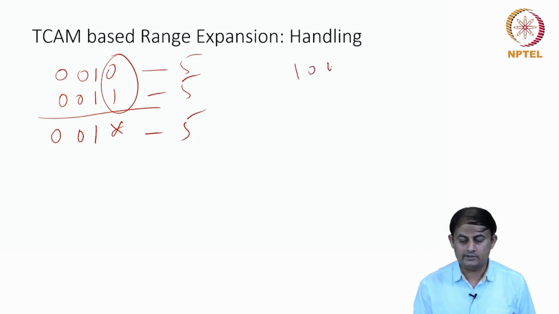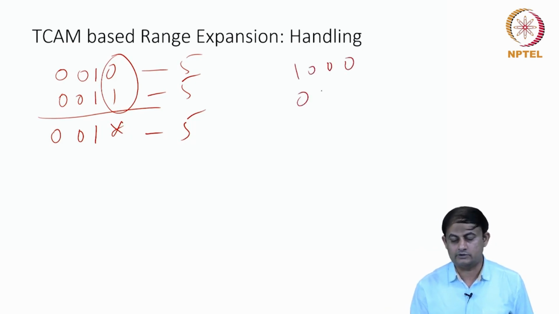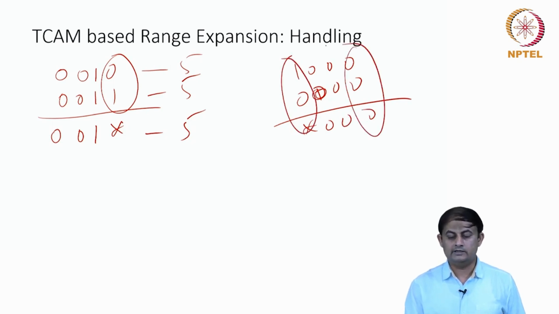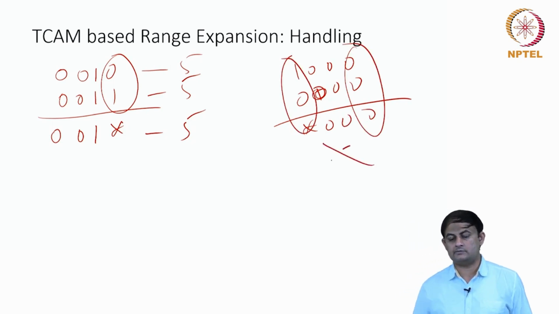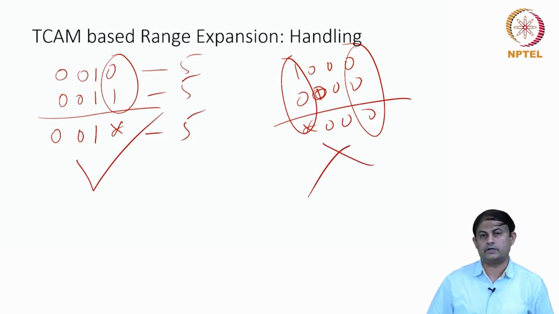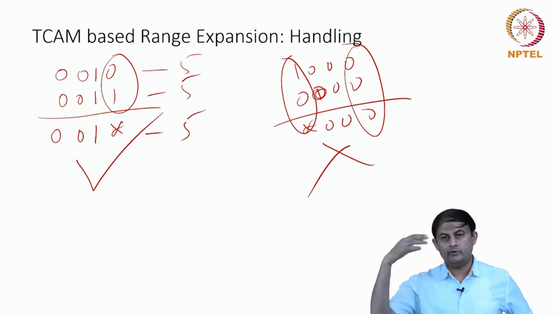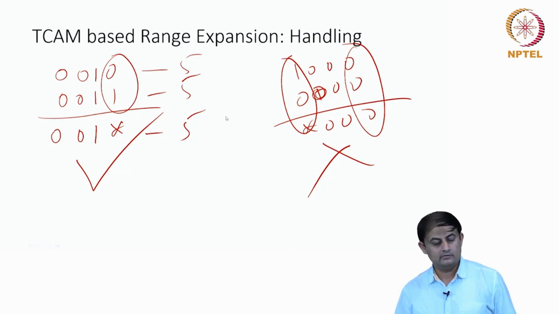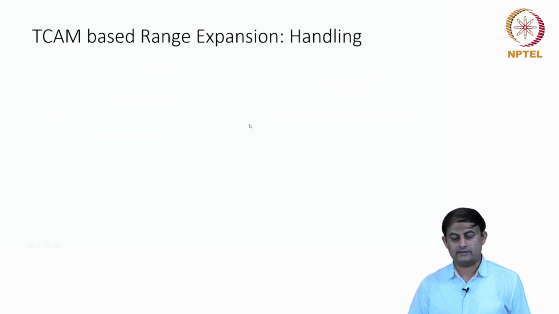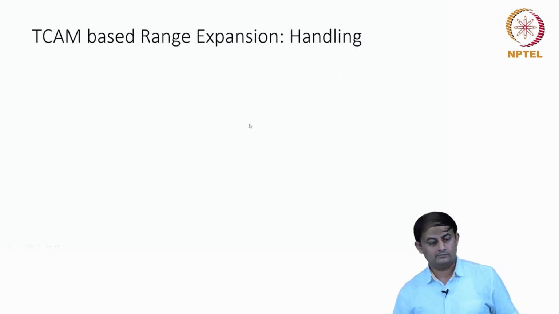What I cannot merge is, if I have a rule which is in this format, although these two differ by 1 bit, I cannot replace them by another. So only the least significant bit in this area, this is not possible. This is okay, but this is not okay. So like this, I am going to merge the adjacent rules inside my classifier and then get a reduction in the number of the rules.